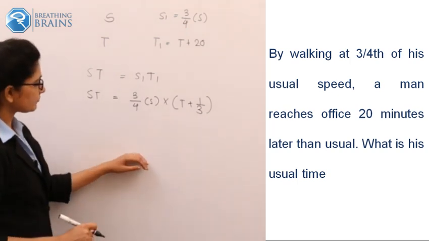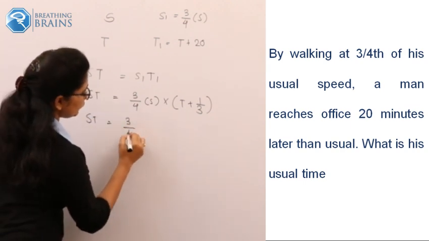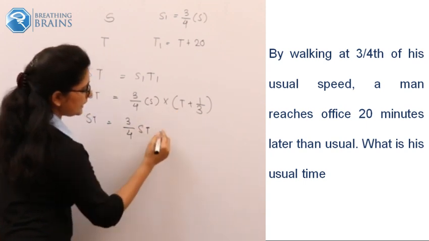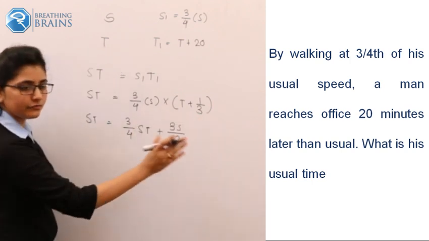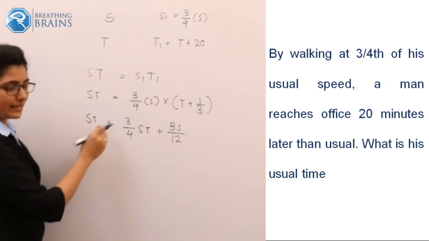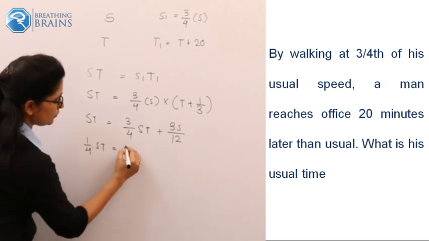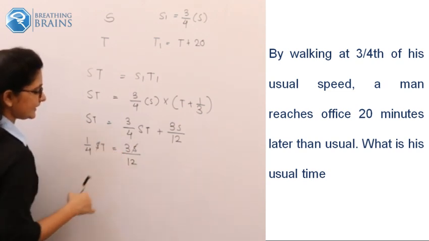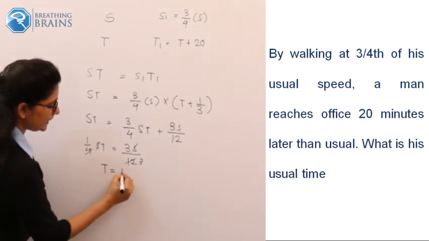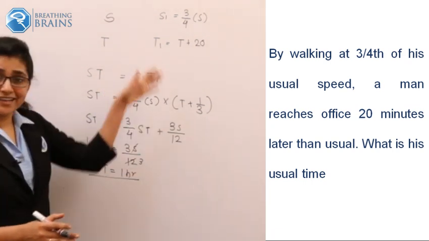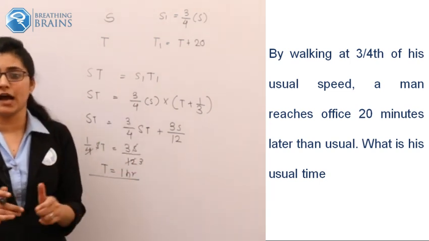Now solving this, st should be 3/4 of st, multiply this to t, plus 3s upon 12. 4 3s are 12. We just open up the bracket. Now you have to subtract 3/4 of st to this side. So that should be 1/4 of st equals 3s upon 12. So s gets cancelled on both sides. This 4 will cancel with this 3. So 3 upon 3, 1. So t will be 1 hour. Such a lengthy calculation you have to perform if you want to calculate your time. So the usual time will be 1 hour.